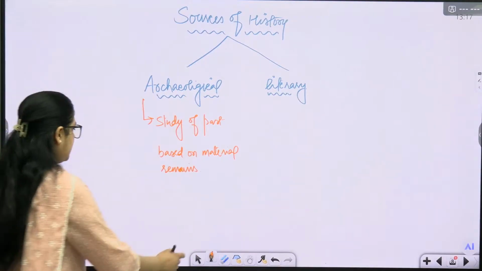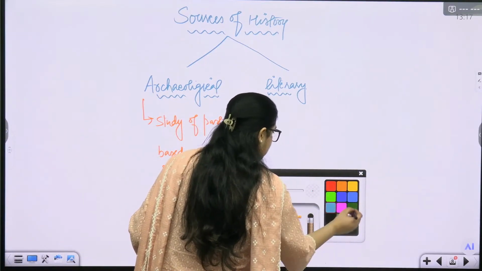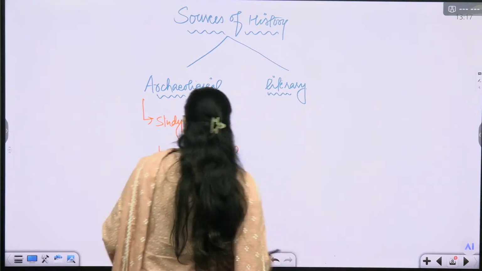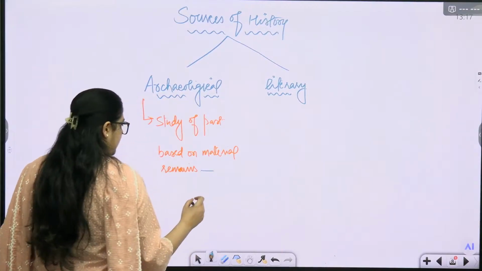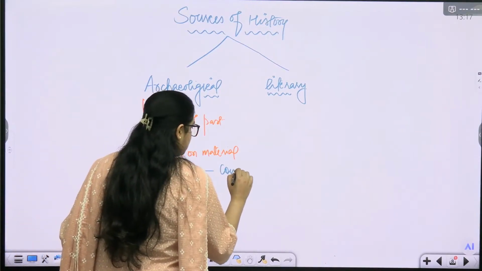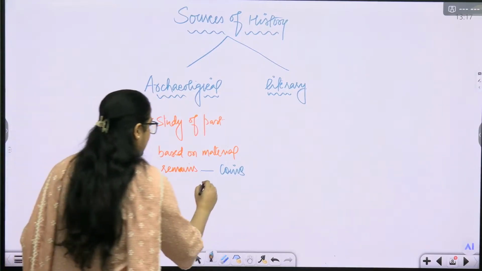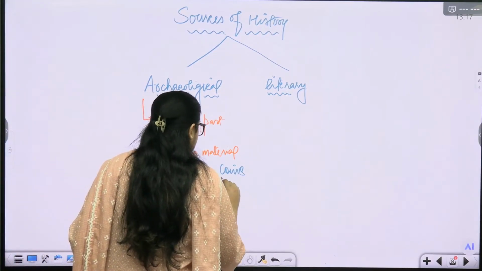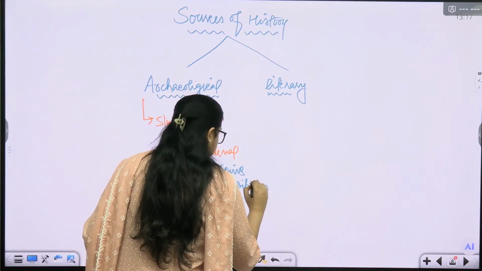Let us write it down. What is the meaning of material remains here? What exactly is this? Material remains simply means coins. After coins we have other sources like inscriptions, which we will discuss now.